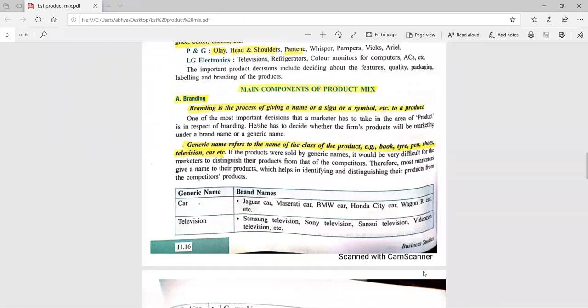Branding, packaging, labeling. Okay, students. Branding. So first write down the branding. Branding means, write down branding.